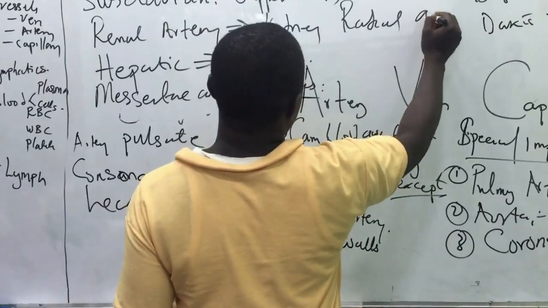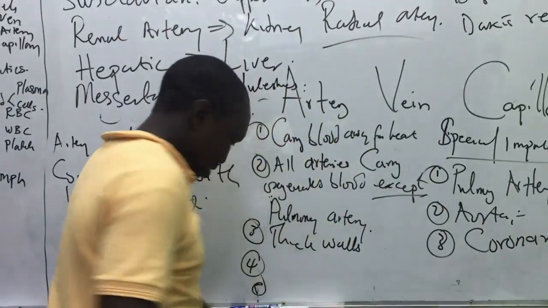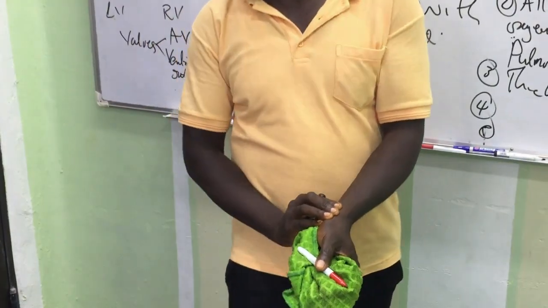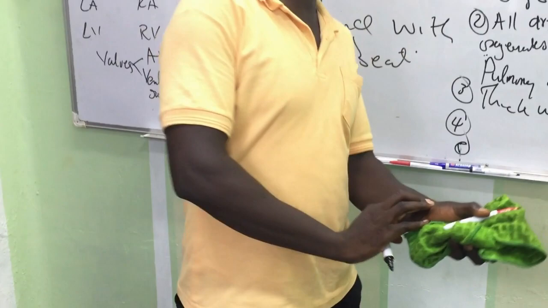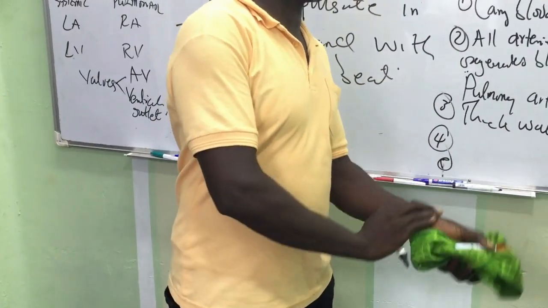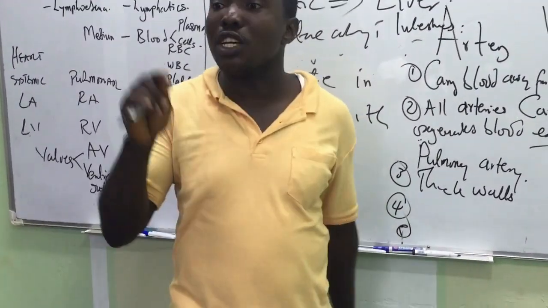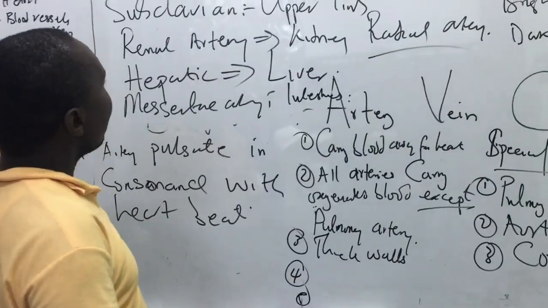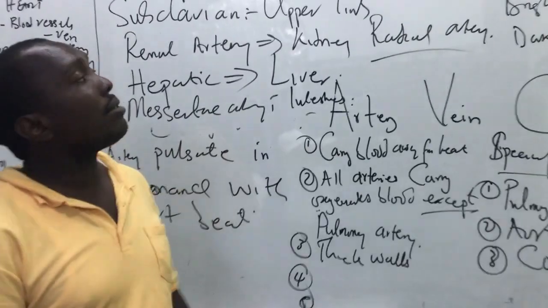That's pulsation. Because artery does what? Pulsate. Every artery pulsates in consonance with the what? Heartbeat. Very good. I think we have dealt with the artery.